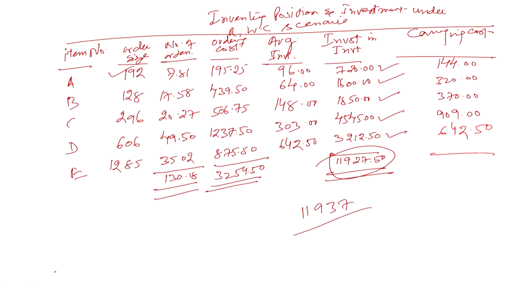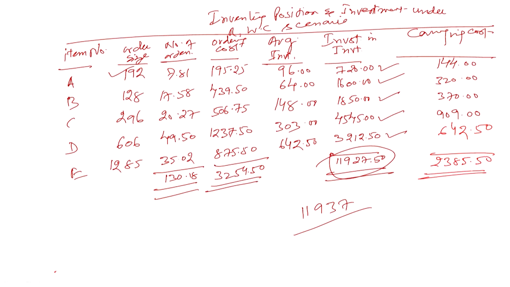This is going to be the carrying cost for all the 5 items: 144, 320, 370, 909, and 642.5. So this total works out as 2385.5.